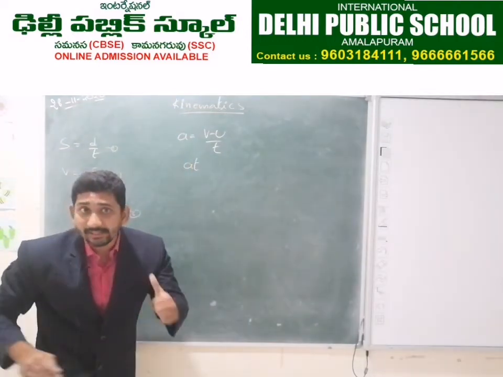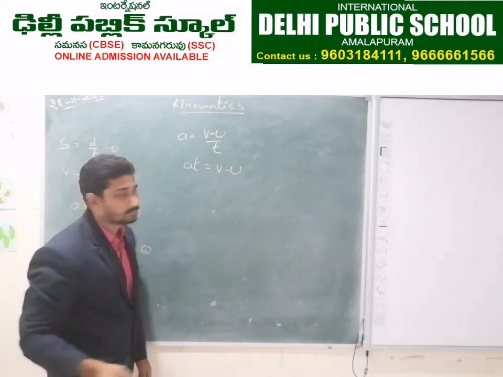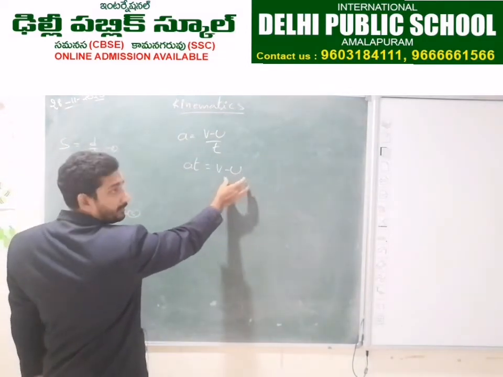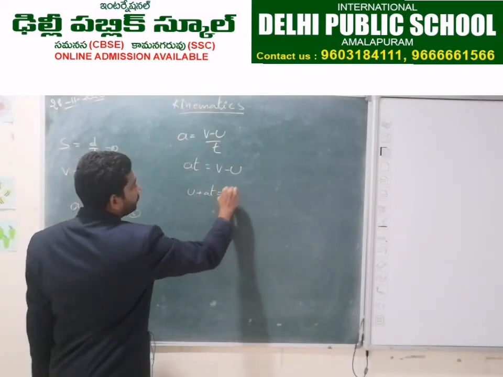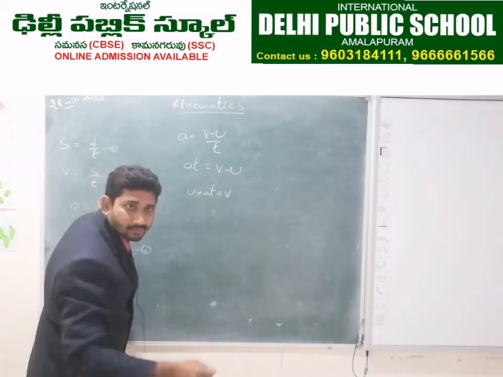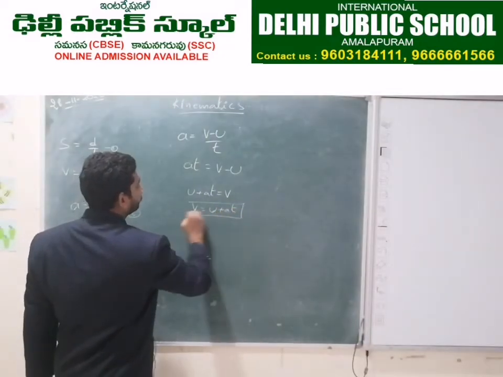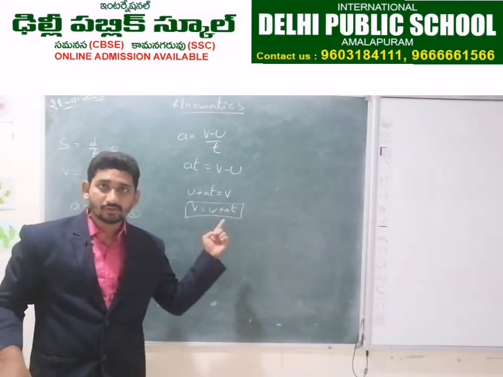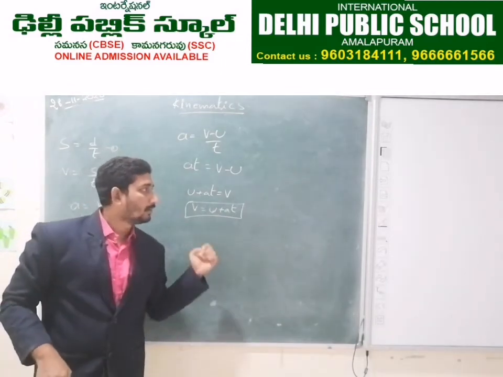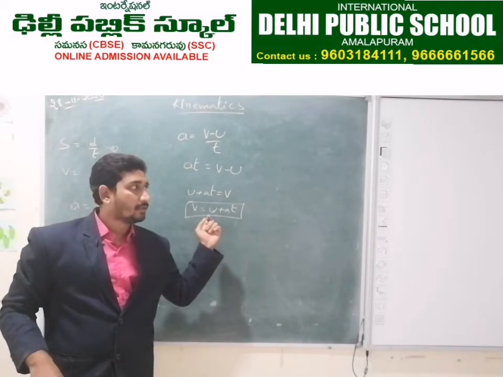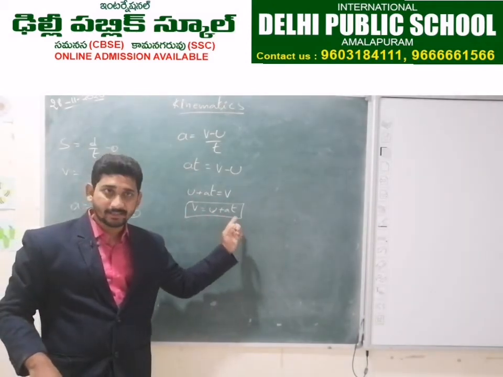So at is equal to v minus u. If you send this minus u to here, u plus at is equal to v. In other words, v is equal to u plus at. v equals u plus at is the first law of equation of motion, or the first formula of equation in kinematics. What is that? v equals u plus at.